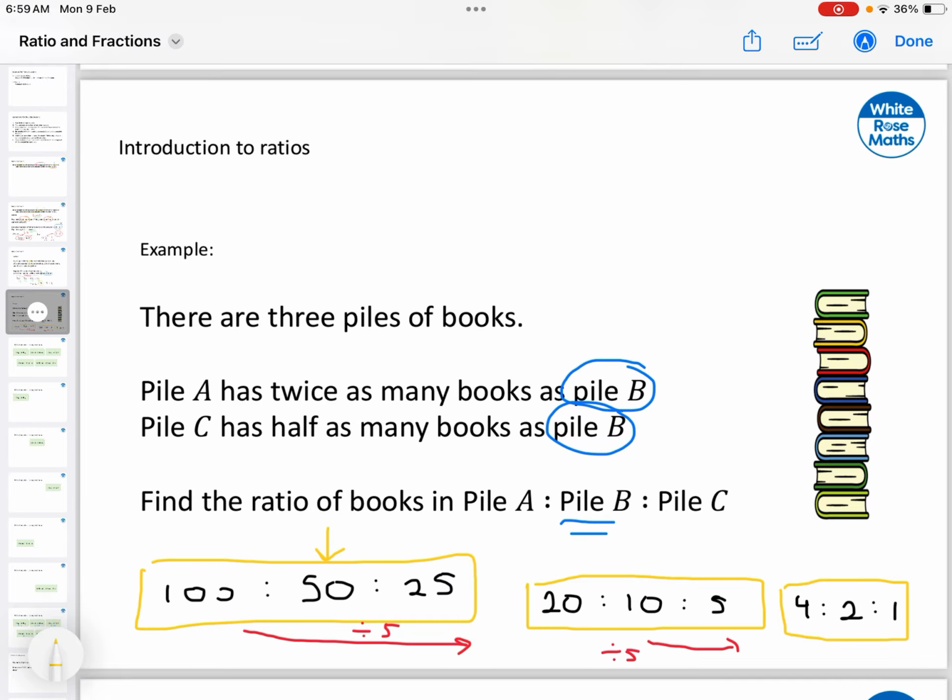What we're saying here is that for every 2 books from pile B, we have 4 books on pile A, and for every 2 books that we have in pile B, we have only 1 book in pile C. So take a look that even though I'm writing 3 different ratios, they all represent the same comparison. And the comparison is that we're using pile B as a reference. So whichever is the amount we have in pile B, we know that A is going to be double and C is going to be half.